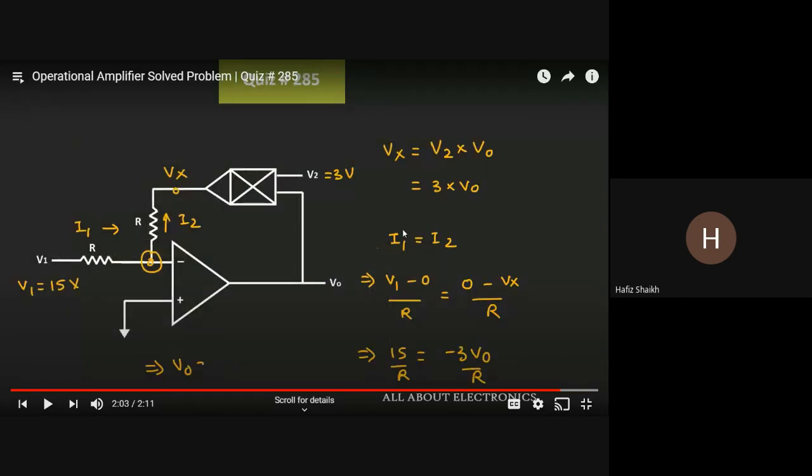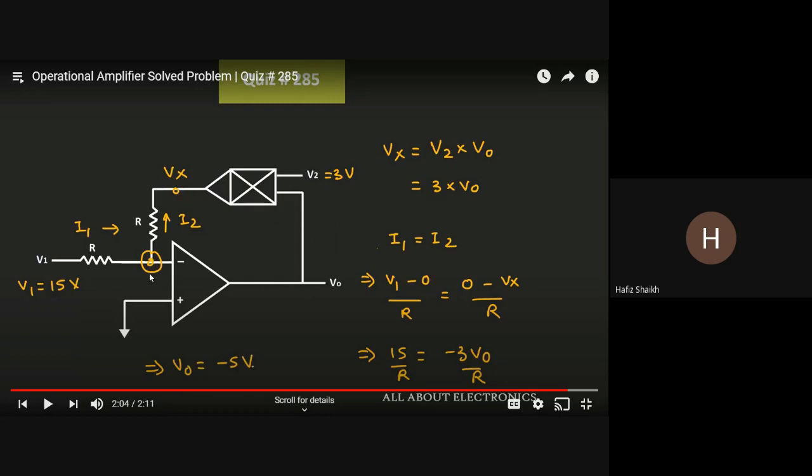So you can see minus 5 volt. This particular symbol is of a voltage multiplier. So in the question it is given that V2 is equal to 3 volt, so it will be 3 into V0. So the output is Vx equal to 3 V0.